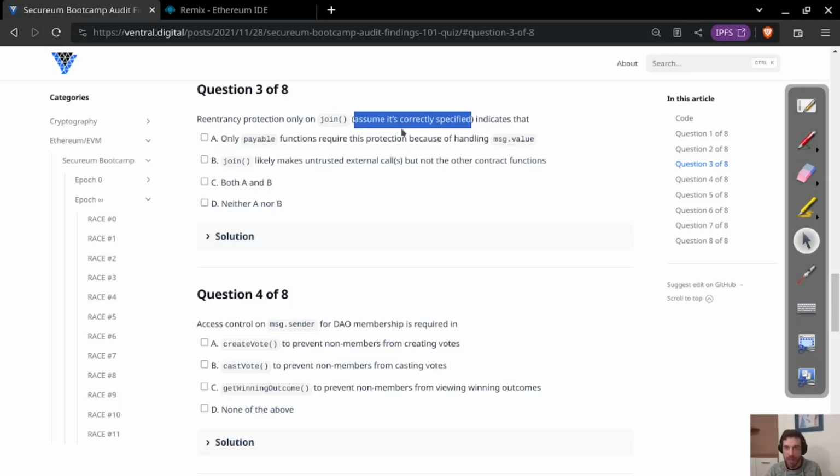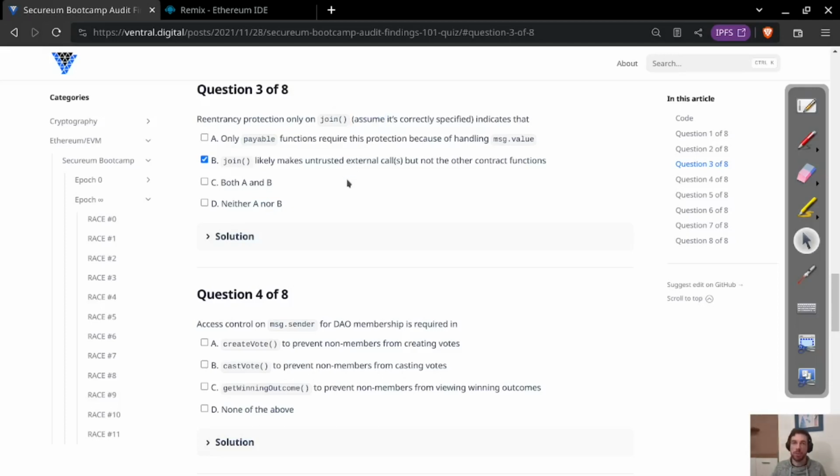So yes, in that case, B is definitely correct. But as I said, one could argue that just because it has a nonReentrant modifier applied on it doesn't really indicate that only it needs it, basically, but we are to assume that.